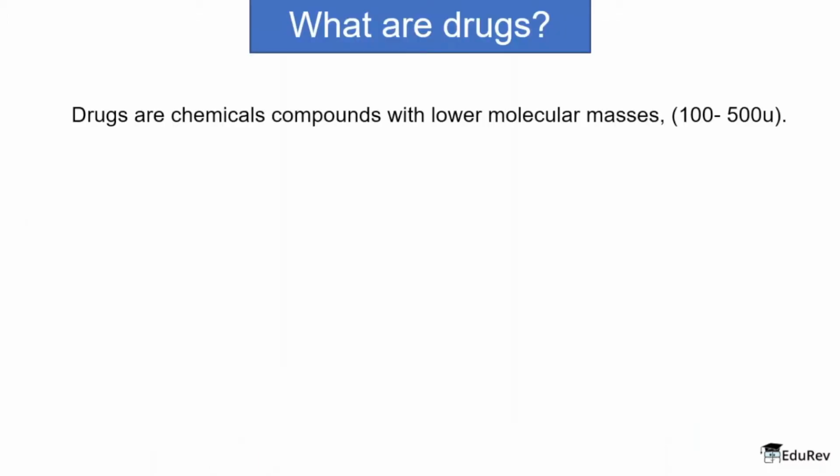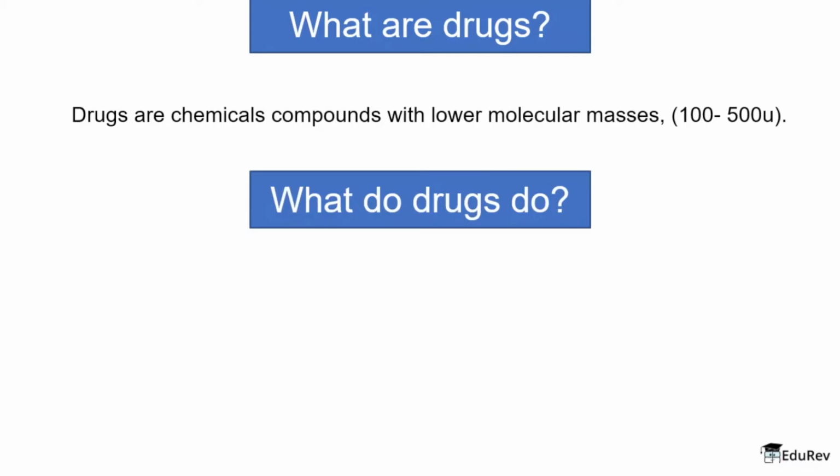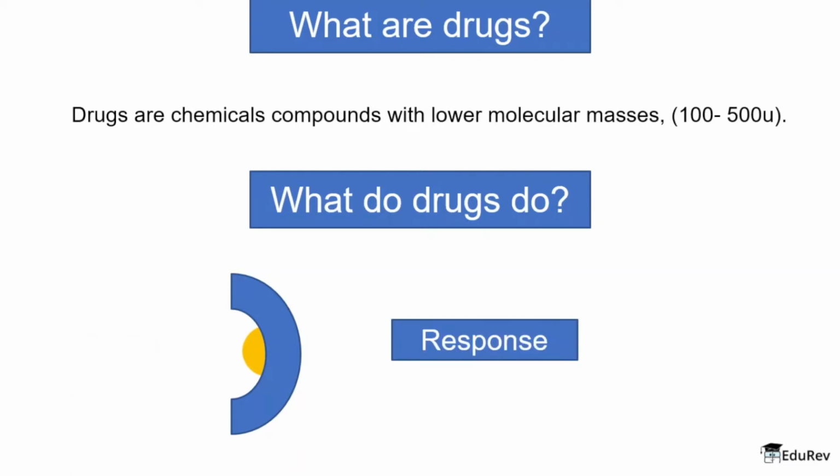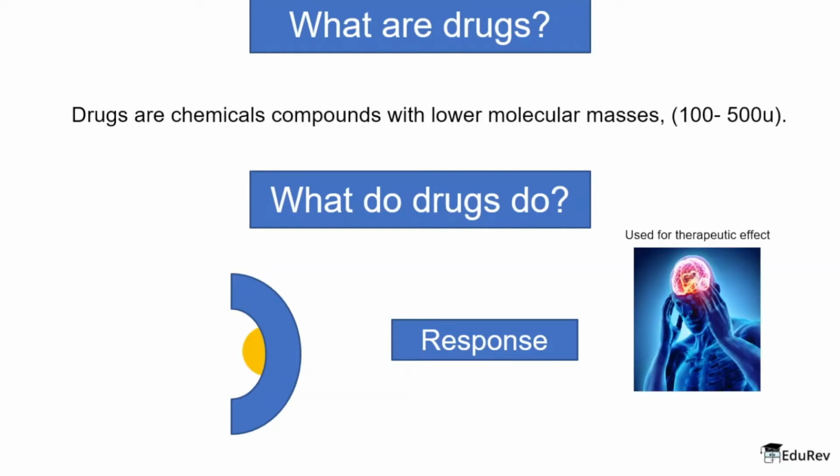Well, a drug is a chemical compound which has a lower molecular mass. But the next question is, what do drugs do? The drug moieties interact with macromolecular targets in our body. We'll understand what these macromolecular targets are in a while, but the drugs actually interact with these molecular targets and they produce a response in our body. When this response is therapeutic in nature, then it is called a medicine.